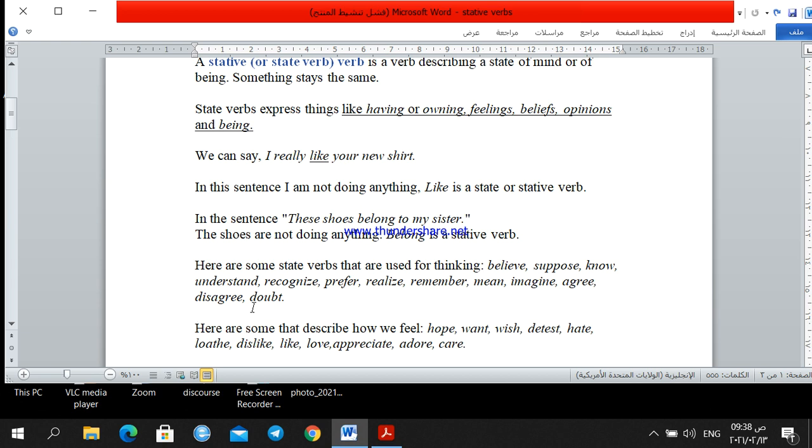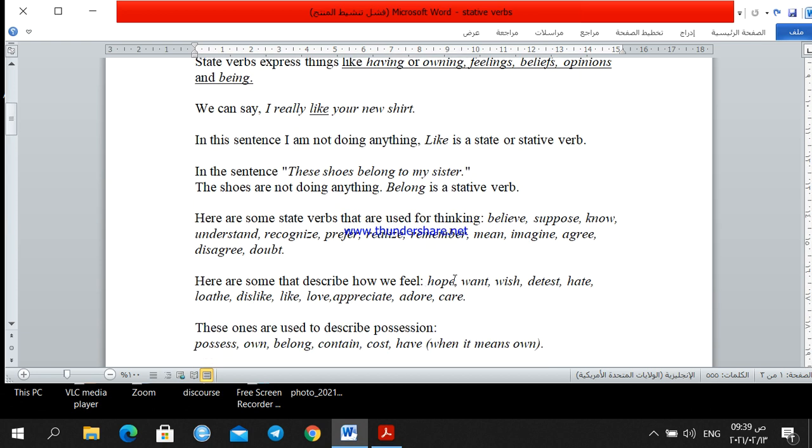Other stative verbs describe feelings, how we feel, like hope. We can't say hoping. We say hope. I hope the exam is easy. Also want, wish, detest, hate, loathe, dislike, like, love, appreciate, adore, care. You see, all of those verbs describe how we feel. These are not actions. They express our feelings towards something.